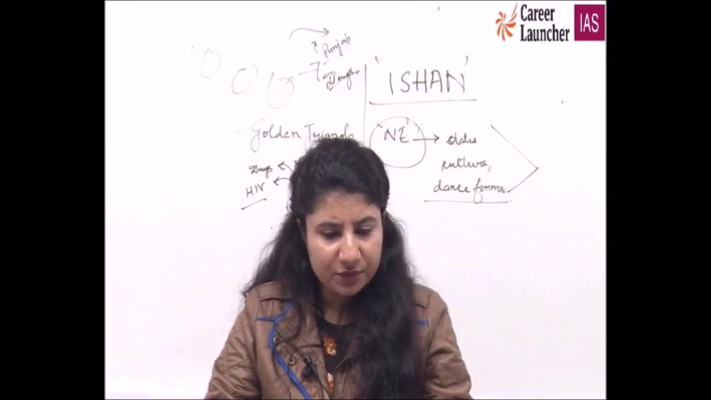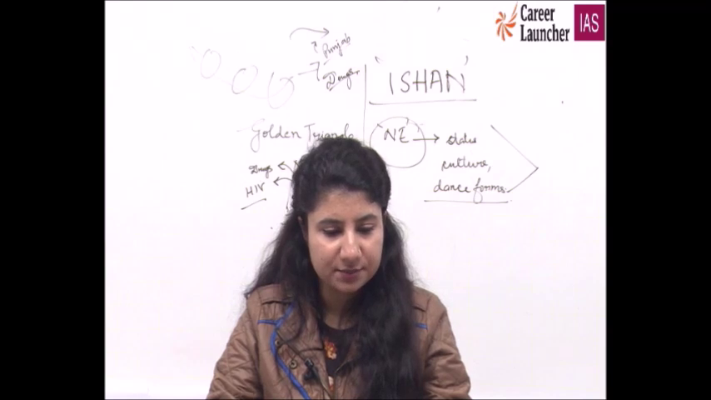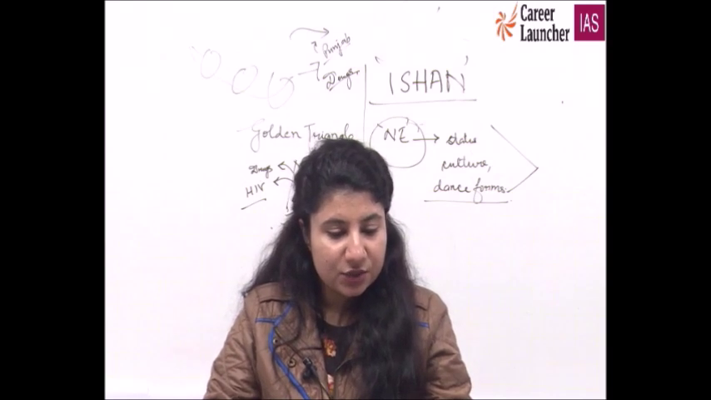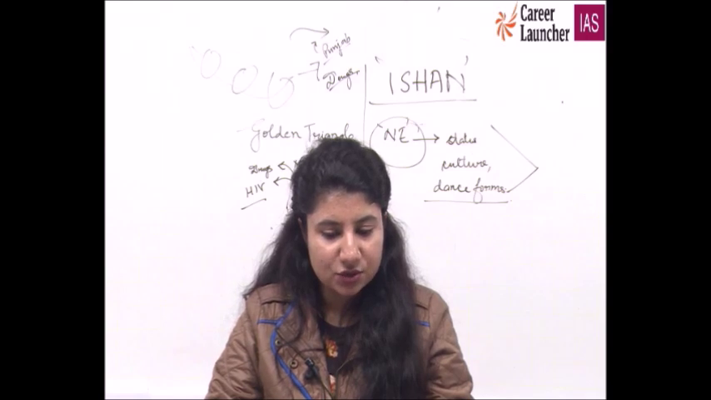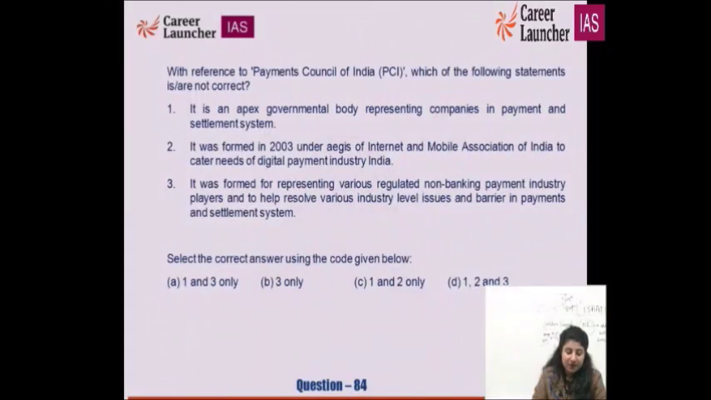Payments Council of India, which of the following statements is not correct? That is, it is wrong. It is an apex governmental body representing companies in payment and settlement system. It was formed in 2003 under the aegis of the Internet and Mobile Association of India to cater to the needs of the digital payment industry in India. It was formed for representing various regulated non-banking payment industry players to help resolve various industry level issues and barriers in payments and settlement in India.